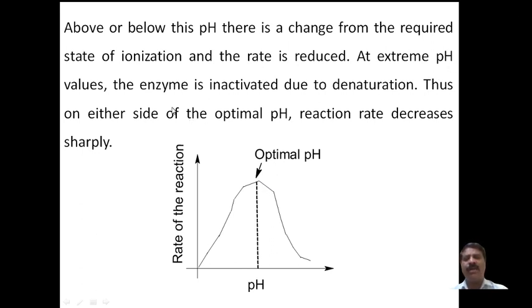At extreme pH values, the enzyme is inactive due to denaturation.